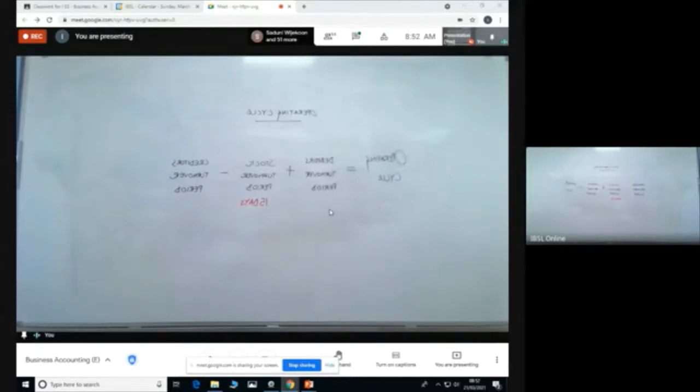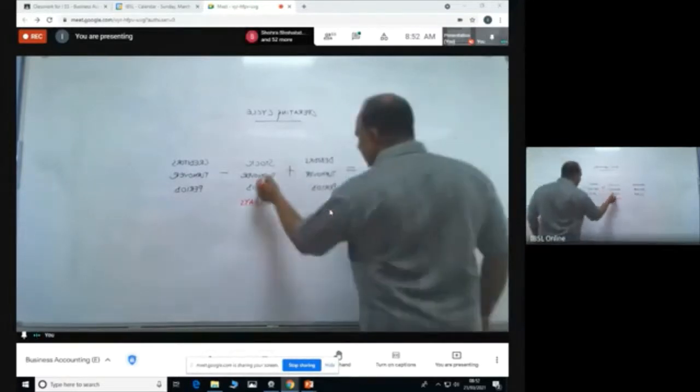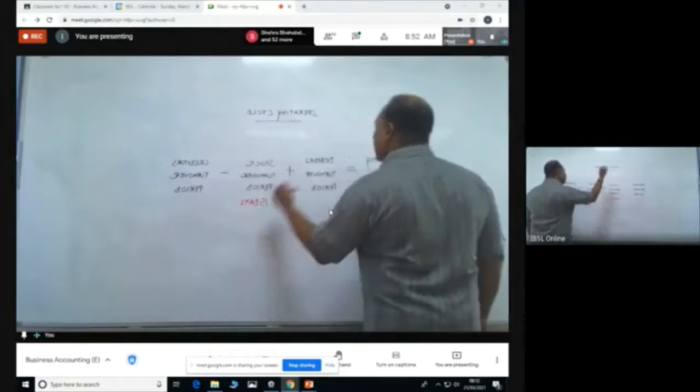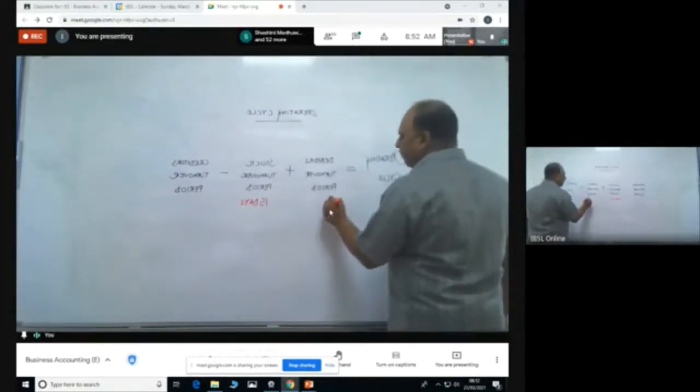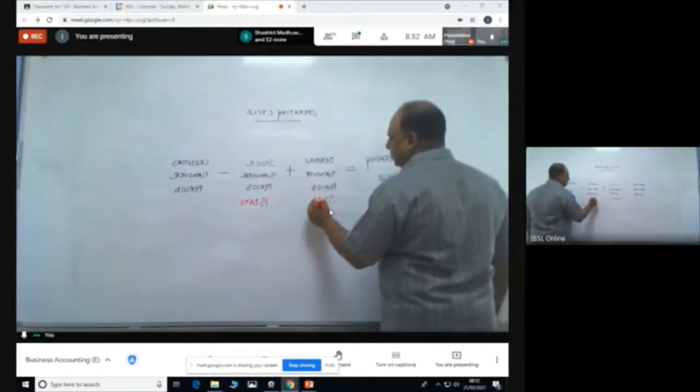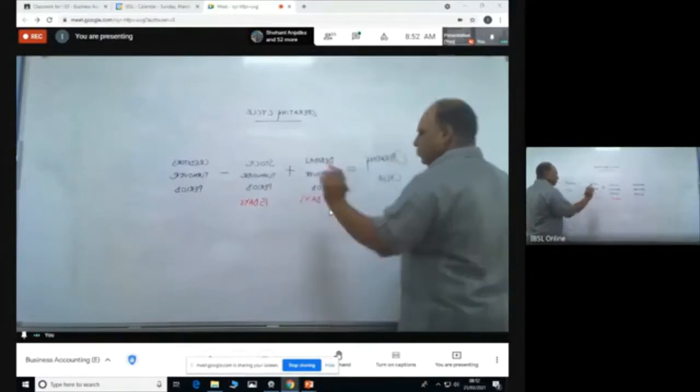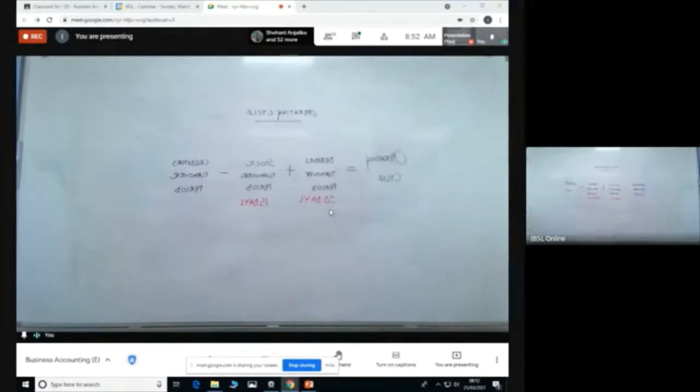This debtor can come and pay you within the 60 days that you have given. So from the sale of this stock, another 60 days you have given. So let's say he comes and pays you after 55 days. So within the credit period, but he pays in 55 days.